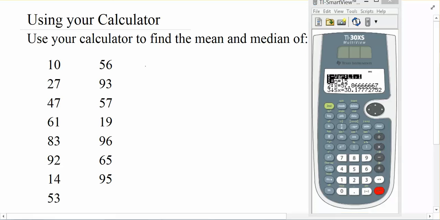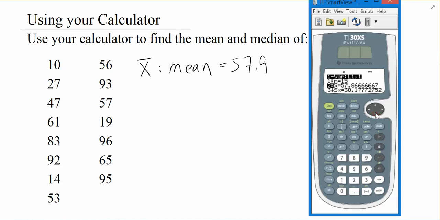So I want to jot down real quick, and you should jot this down in your notes, that the x with a bar over it, that's the mean. So this gets us that 57.9 value that we found earlier. But then if we scroll down here using the arrow down, we're going to talk about that Sx in a moment. This sigma x is the sum of all the x values. There's the sum of all the squared.